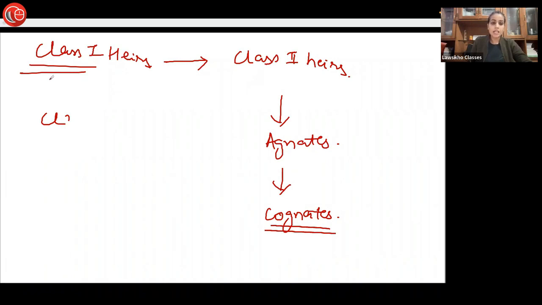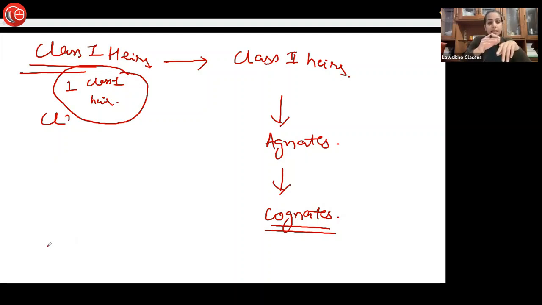So this means कि अगर इनमें से एक भी कैटेगरी में कोई भी heir present है, the property will not pass on to the next class heirs. Clear? If even one Class 1 heir is present, the whole of the property will be taken by this one heir and it will never devolve upon the Class 2 heirs. Clear as to this thing? This is what is mentioned in Section 8.